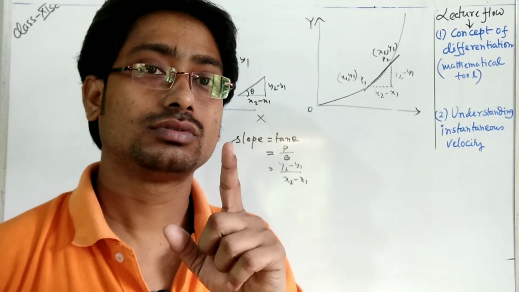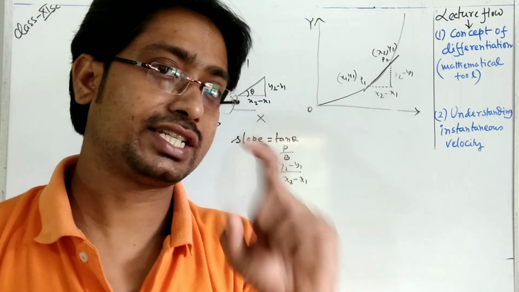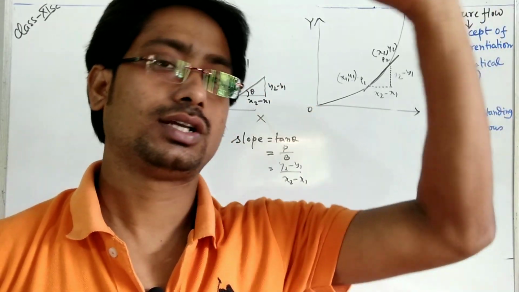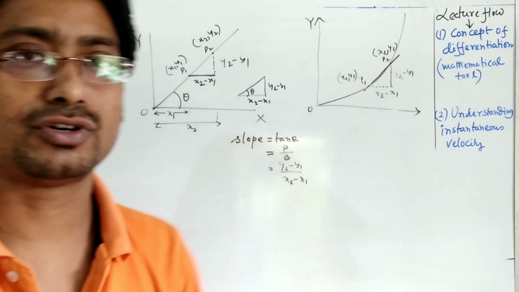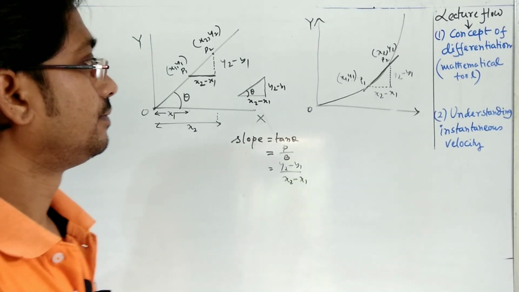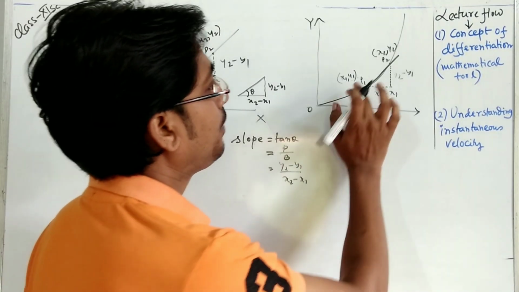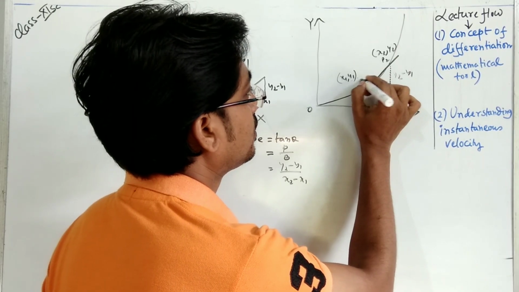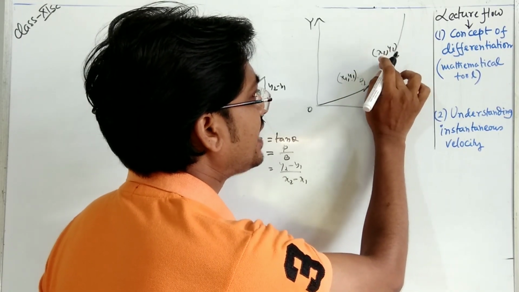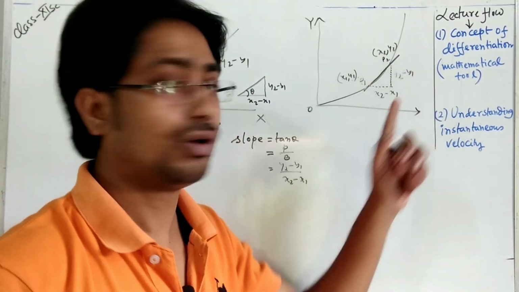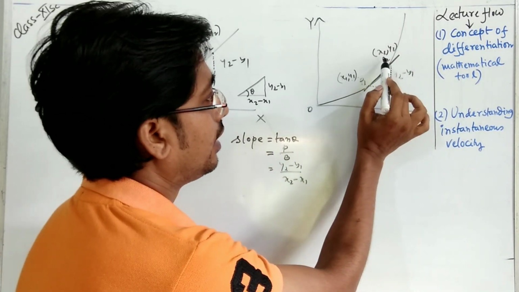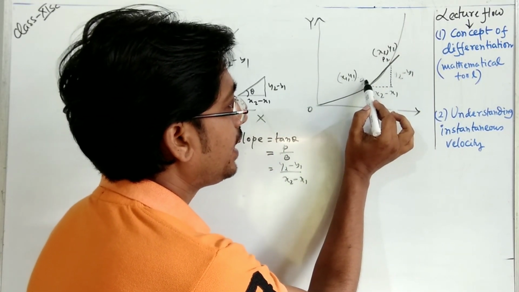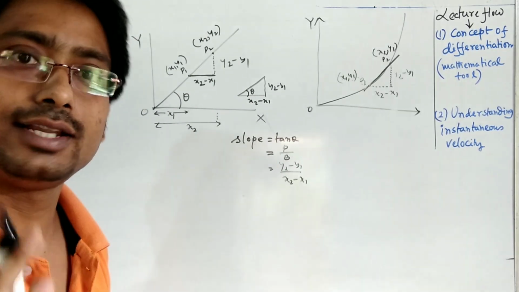So we have to make P1 and P2 in such a way that it will be the tangent on the curve. So when will it be possible? It will be possible if this P1 is placed very close to P2, or P2 is placed very close to P1.